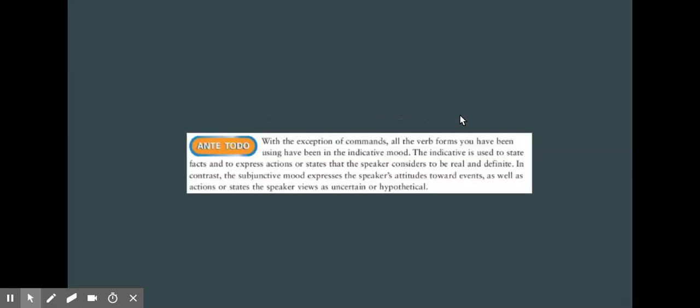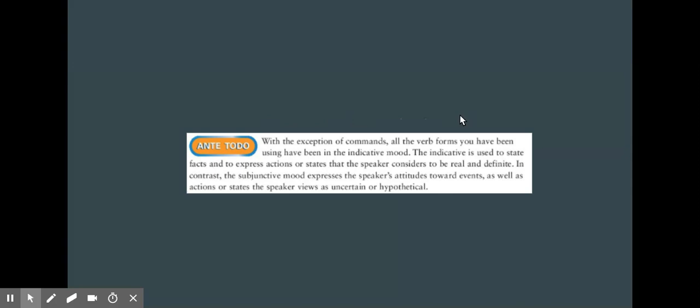The main topic of lesson 12.3 is the subjunctive. So far, all the verb tenses that we've learned in this class, the present, the preterite, and perfect, are all considered to be in the indicative mood. And what that means is that these actions or expressions or states of being are all considered to have happened, to happen, or are real, definite things that actually happened.